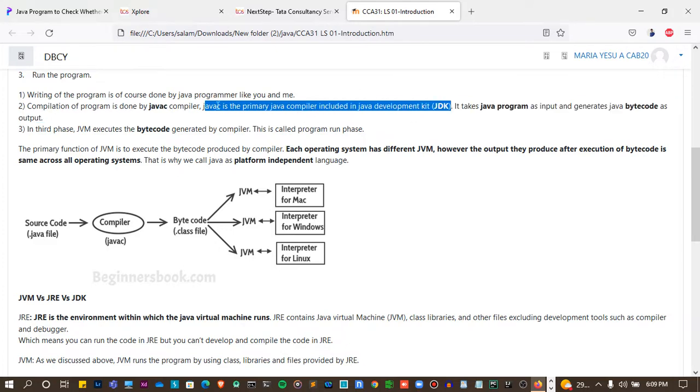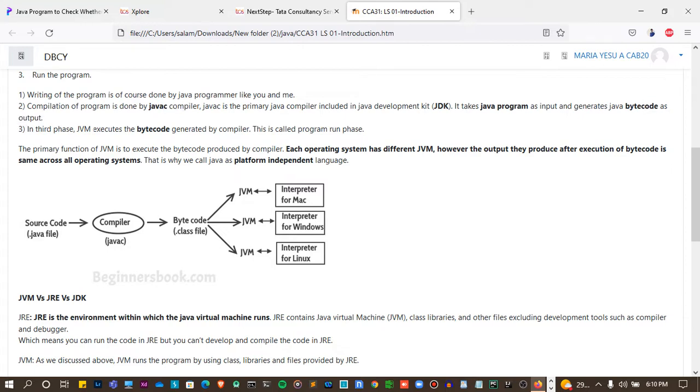JDK means Java Development Kit, which has libraries, methods, functions in it. It takes the Java program as input and generates Java bytecode as output.